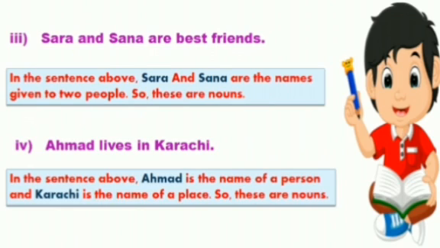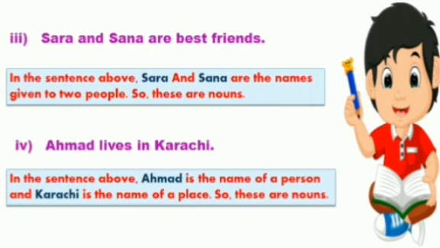Now let's look at some more sentences. Sarah and Sana are best friends. In the sentence above, Sana and Sarah are the names given to two people, so these are nouns. Yes, and friends is also a noun. I have written Sarah and Sana here because these are the special names given to friends, okay?